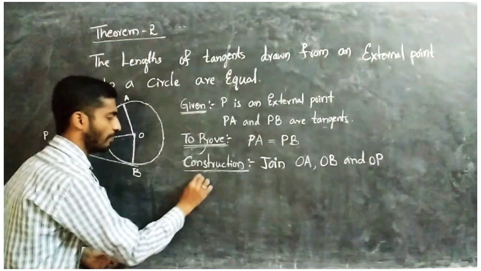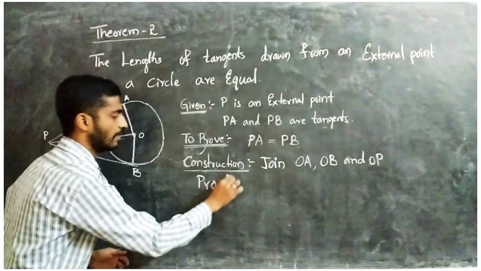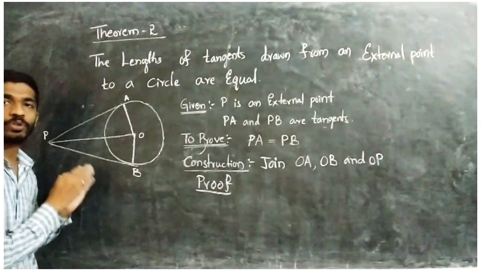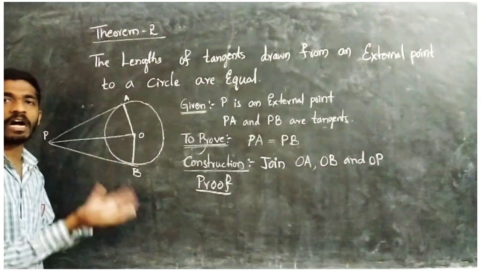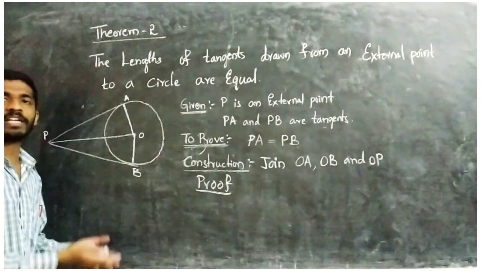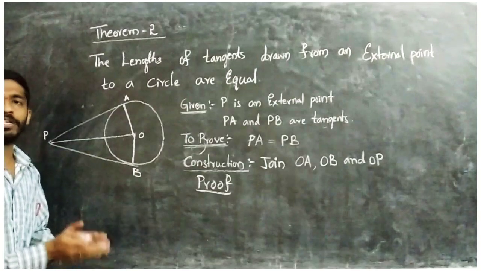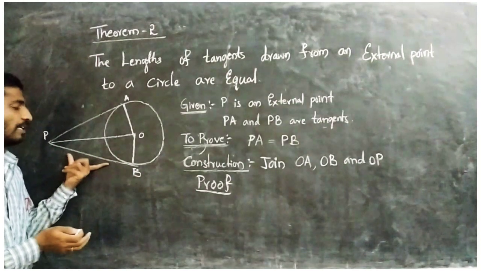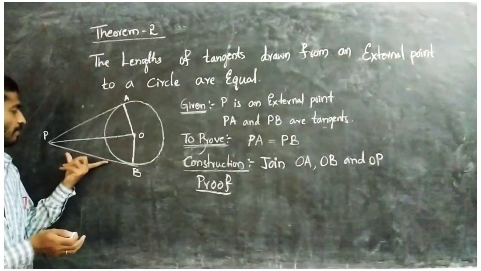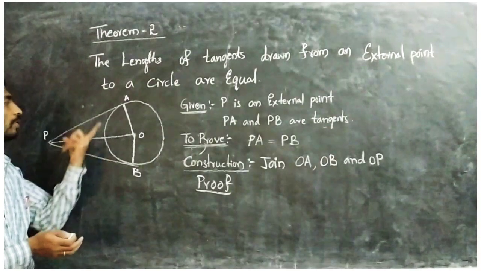In the proof you have to show that these two triangles are congruent. When these two are congruent, then automatically their corresponding parts will be equal. Which parts? The tangents here. PB will be equal to PA.